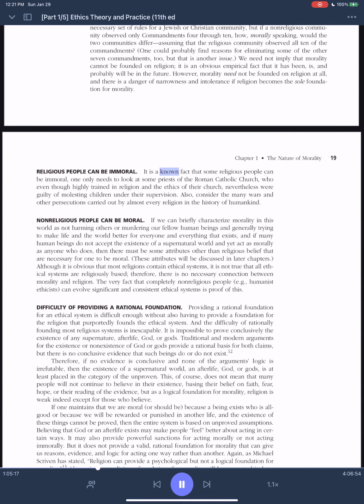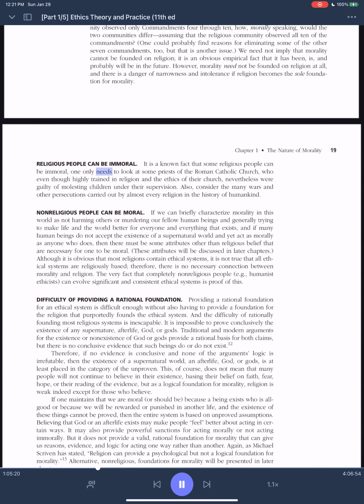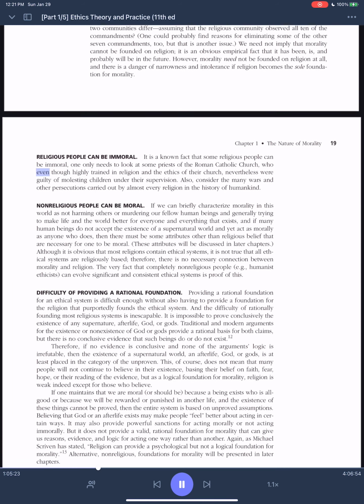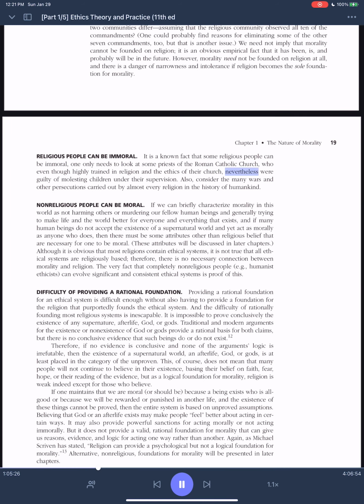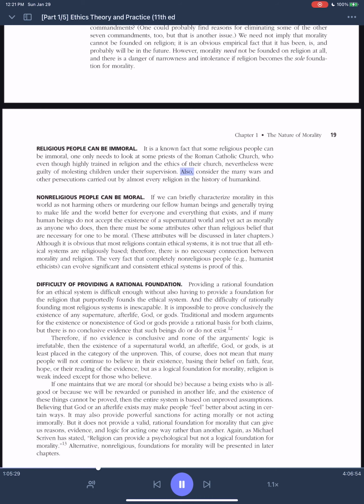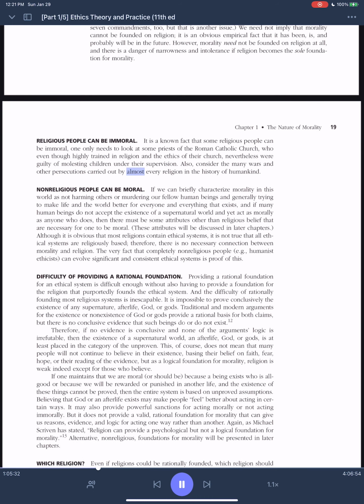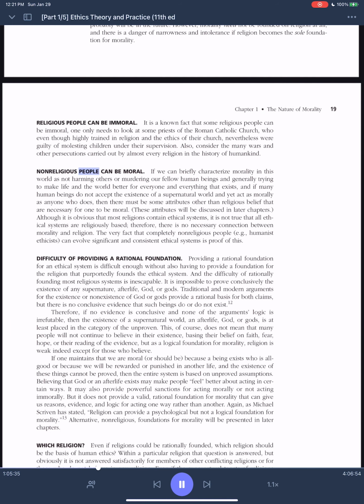Religious people can be immoral. It is a known fact that some religious people can be immoral. One only needs to look at some priests of the Roman Catholic Church, who, even though highly trained in religion and the ethics of their church, nevertheless were guilty of molesting children under their supervision. Also consider the many wars and other persecutions carried out by almost every religion in the history of humankind.